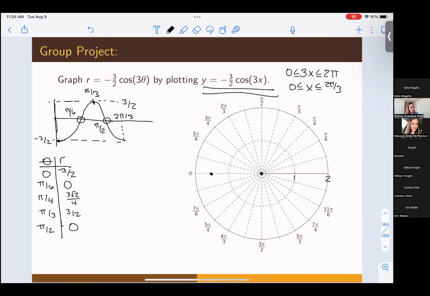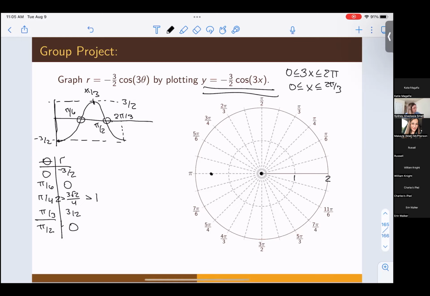Okay, pi fourths, we are at 3√2 over 4. I don't remember what that is when I plug it into my calculator. It's like 0.75 times 1.4, so it's a little more than 1. It's just greater than 1, but less than 2. So we can think about it as between 1 and 2 somewhere, but also a little bit less than 3/2. Again, if you need to, you can plug that into your calculator to get an approximation, but I'm just going to ignore it for now. If we need it later, we can use it.